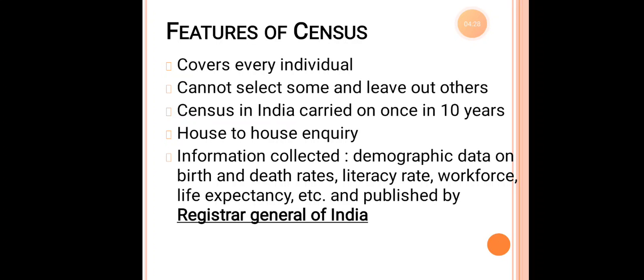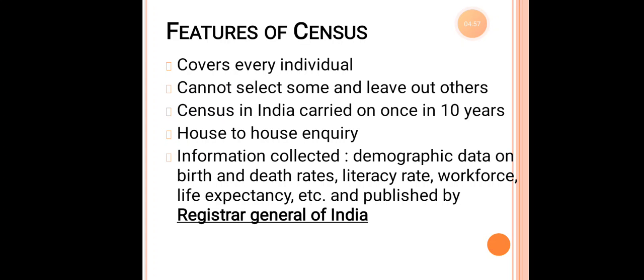So the recent census, which was carried out, was in the year 2011. Later, what happens is that officers go to each and every house and inquire about all the necessary information regarding personal information and even professional information. And lastly, what kind of information are they going to collect?